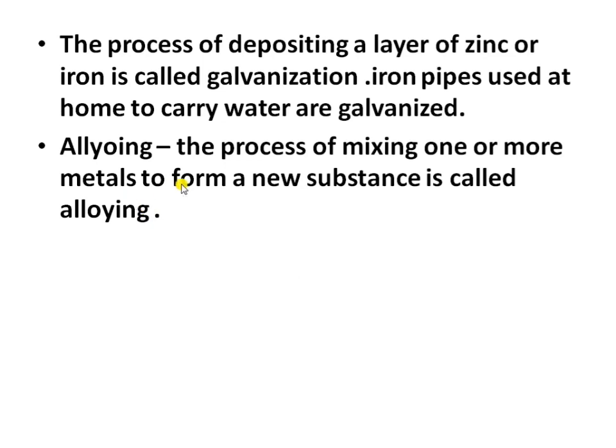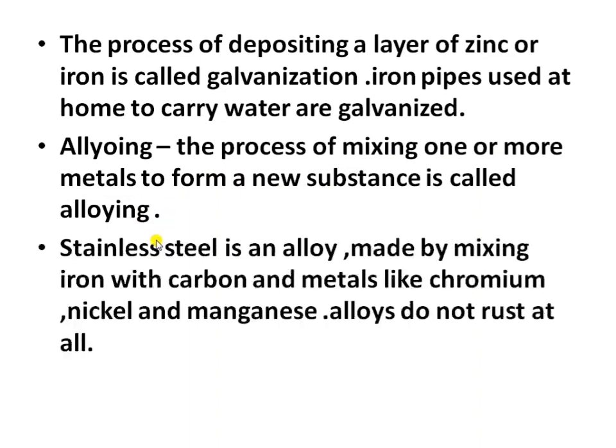Next is alloying. Alloying is the process of mixing one or more metals to form a new substance. Stainless steel is an alloy because it is made by mixing iron with carbon and metals like chromium, nickel and manganese. So an alloy does not rust at all because it is made up of different metals, chromium, nickel, manganese and other metals. Okay. Moving ahead to the next topic, that is crystallization.